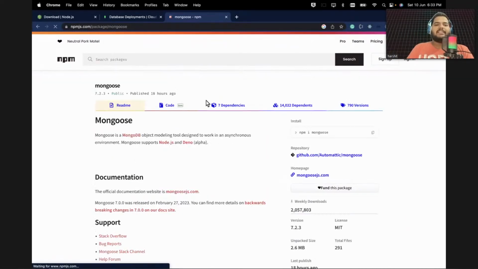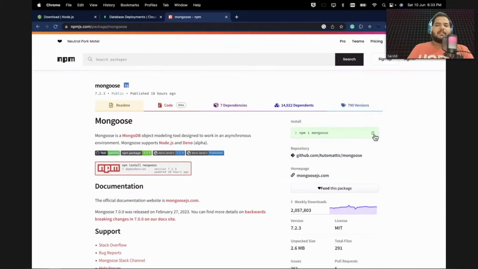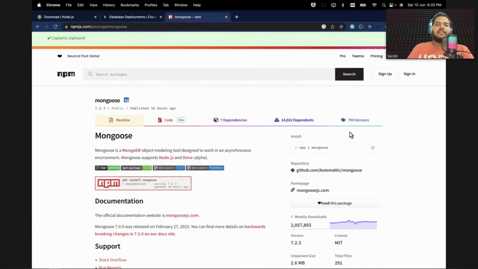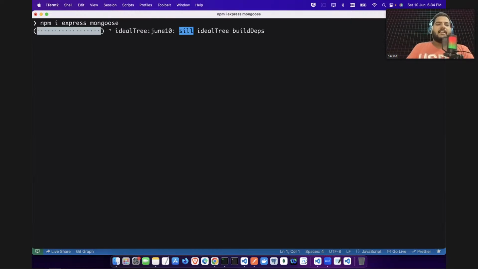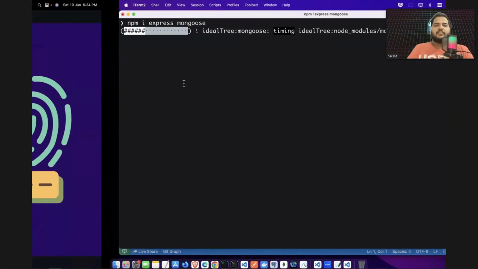You can copy this; see, the same command is there, npm i mongoose, npm i express. If you want to install multiple packages together, you can put the names separated by a space, so express space mongoose, and you can give any package name here. I'm just installing these two packages as of now. So I will do npm i express mongoose and hit enter. It will take some time to install. It is a very huge package first of all, so it's installing.